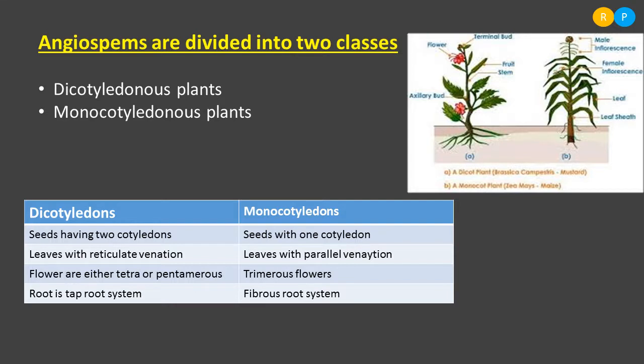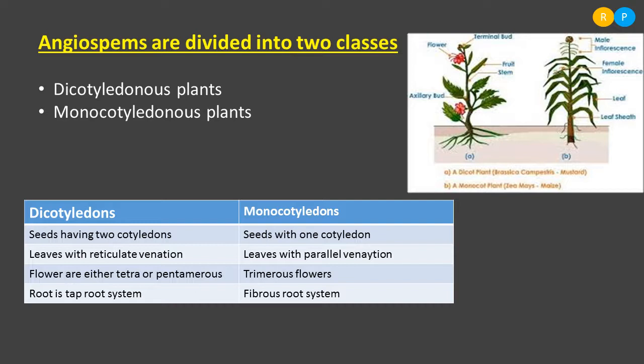Understood? What is the function of cotyledons? Where is the cotyledon present? Cotyledon is present within the seed. Cotyledon stores food material. Clear, right?